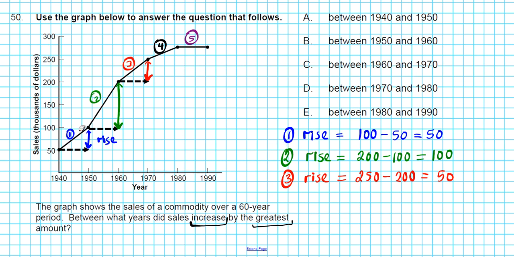If you extend this line and this line, you find out that these two lines will be parallel. They have the same slope, which basically means they have the same rise and run if you reduce them to their simplest forms. Interval number 4. What's the story there? It's not as steep as any of these, so we should expect a smaller increase.